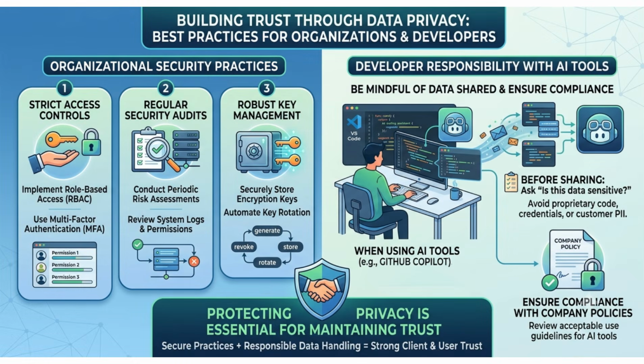Organizations should also implement strict access controls, security audits, and key management practices. When developers use AI tools such as GitHub Copilot, they should always be mindful of the type of data being shared and ensure compliance with company policies. Protecting privacy is essential for maintaining trust.